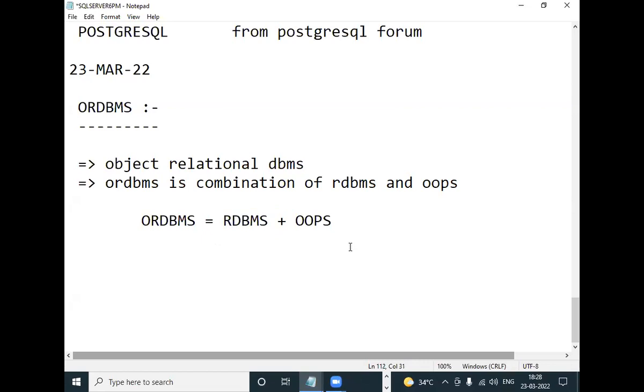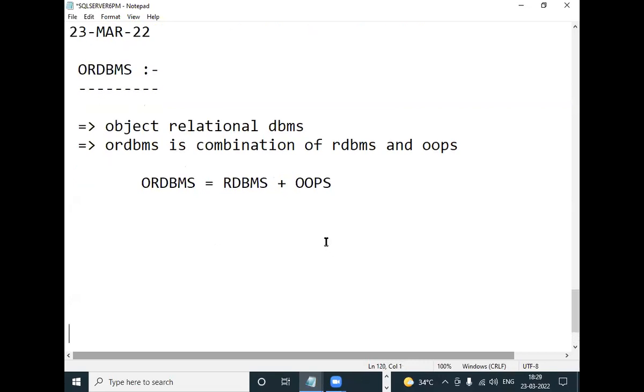Now, what is the main concept of OOPS? OOPS was introduced for two reasons. What are they? One is security, another is reusability.